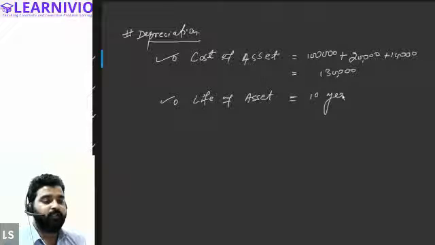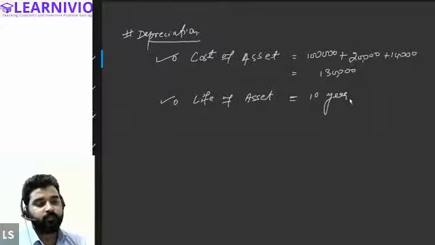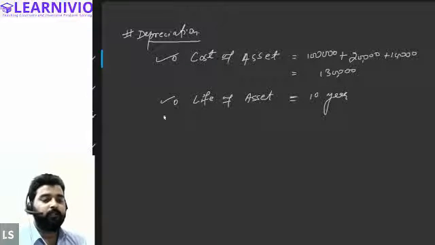After the 10-year period, it will not be useful for production or any other purpose. So these 10 years will be considered as the life of the asset. All right. Other than this, one more piece of information we need is the salvage value of that particular asset.